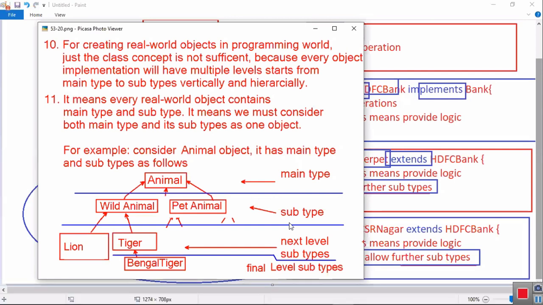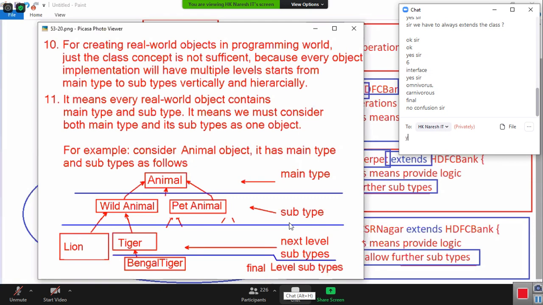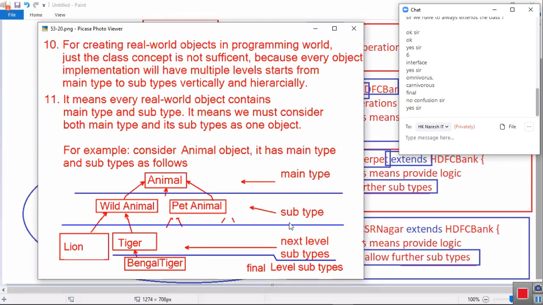I will give you a small assignment today. Will you complete it? Will you prepare the notes on your own? The assignment is to prepare the notes on your own.